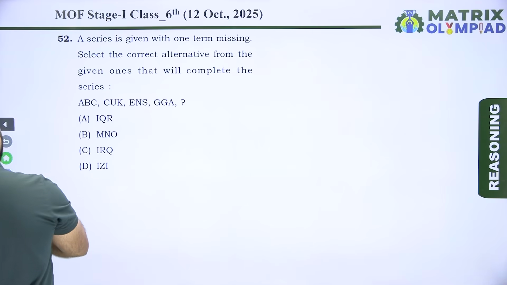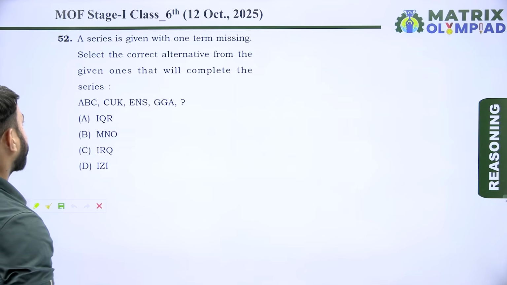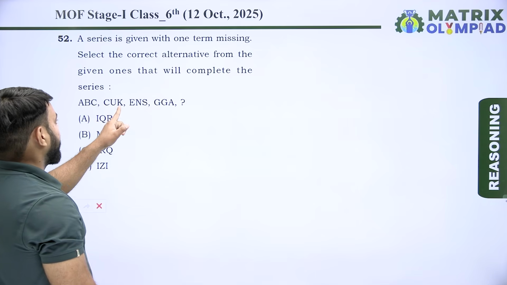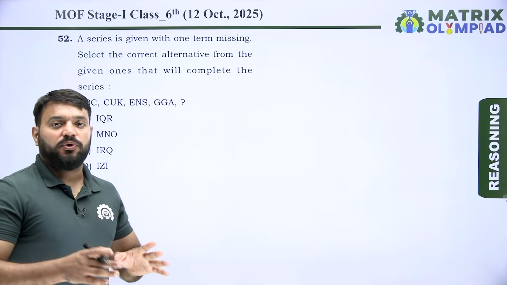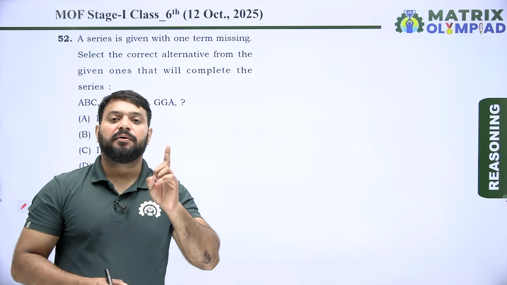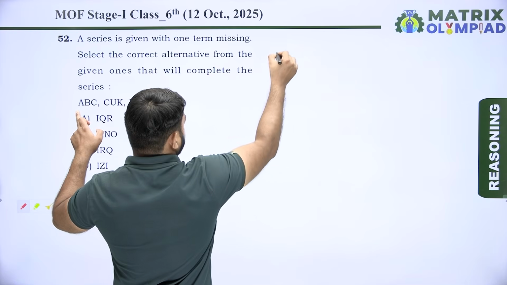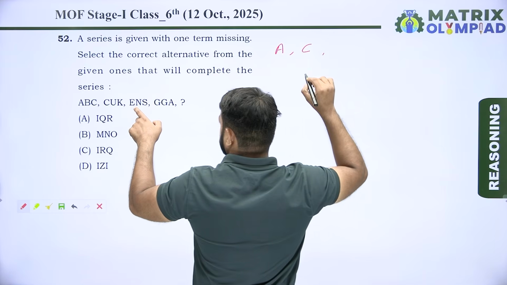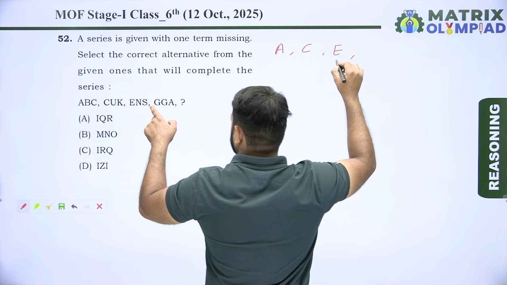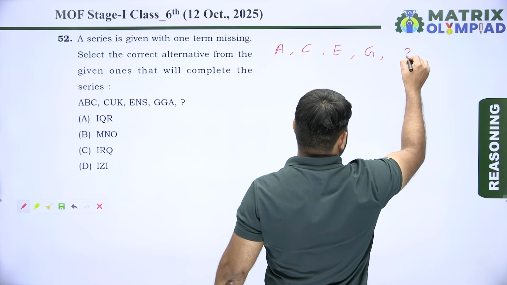So now next question is question number 52. A series is given with one term missing. Select the correct alternative from the given ones that will complete the series. So series is ABCC, UKEN, SGGA, and next is missing. So in this series, first taking first letter of each term. So first letter of first term is A. First letter of second term is C. First letter of third term is E. And first letter of fourth term is G. After G, next is missing.